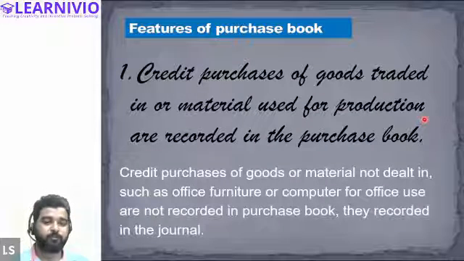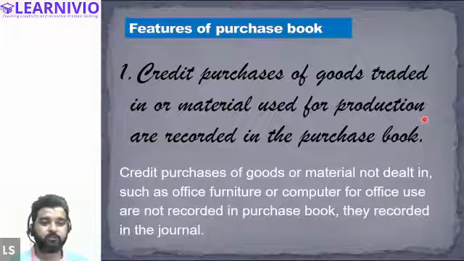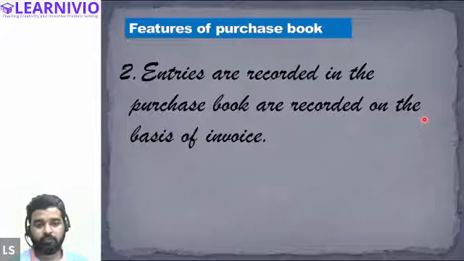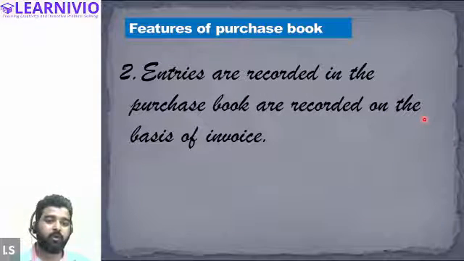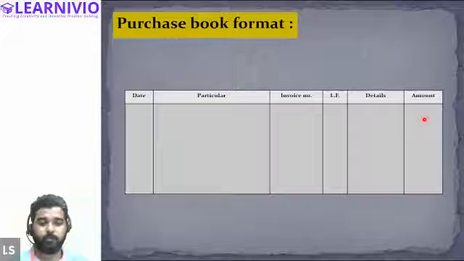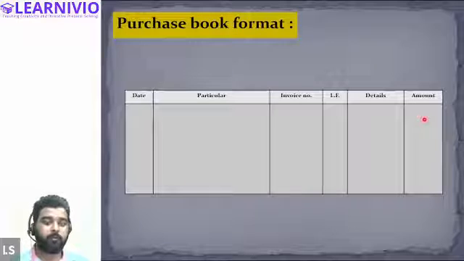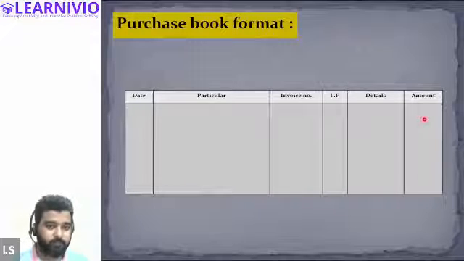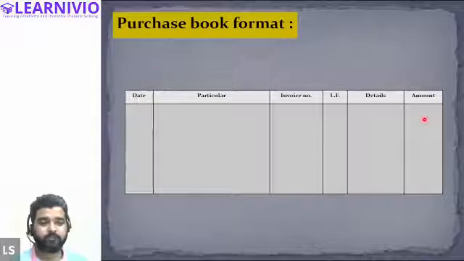There are three features of the purchase book: it records the purchase of goods on credit only. Number two, entries will be recorded on the basis of invoices. And third, cash purchases are not recorded in the purchase book; they will be recorded in the cash book only. This is the format of the purchase book. So let me know if it is clear to all of you. Is there any doubt? No, sir. Okay, very good.